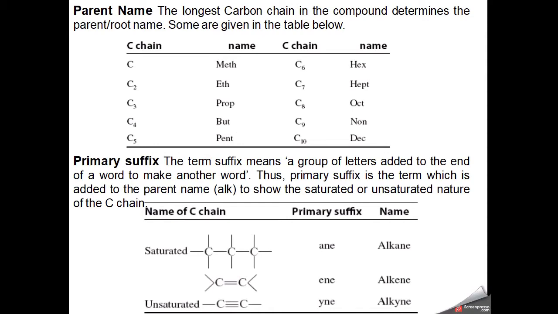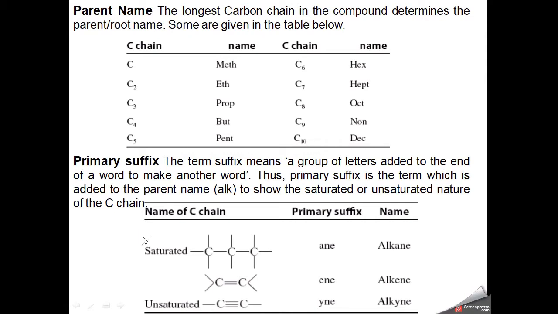The second thing is primary suffix. The term suffix means a group of letters added to the end of a word to make another word. Thus, primary suffix is the term added to the parent name to show the saturated or unsaturated nature of the carbon chain.